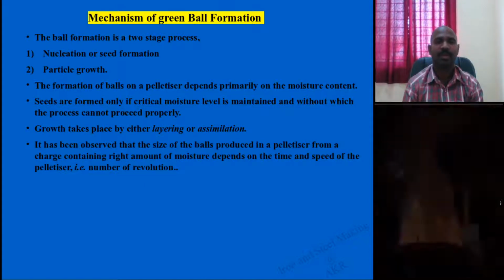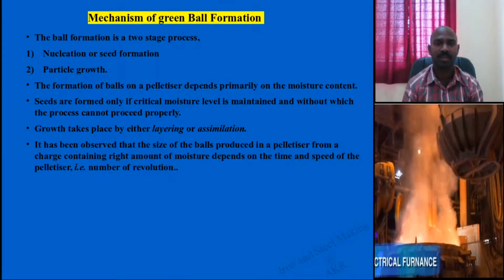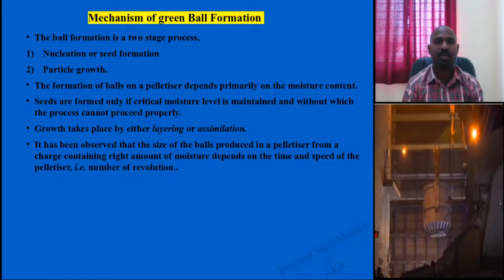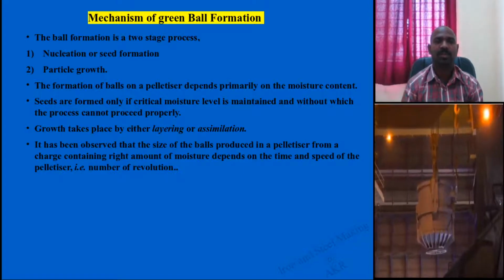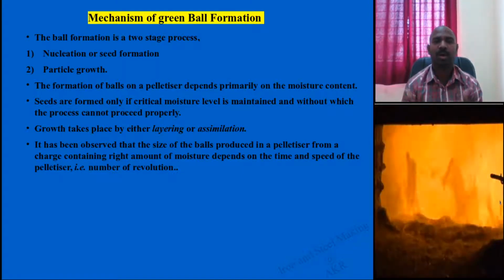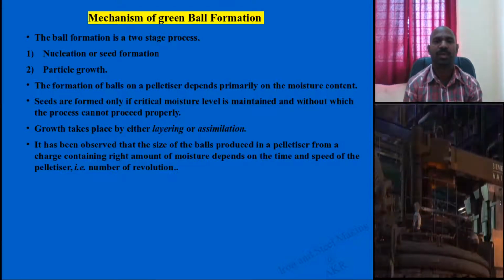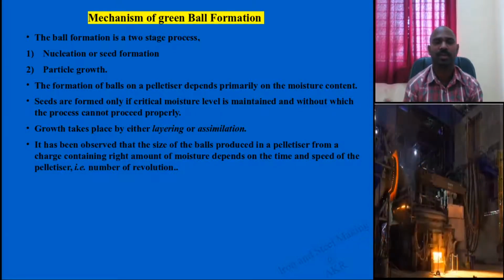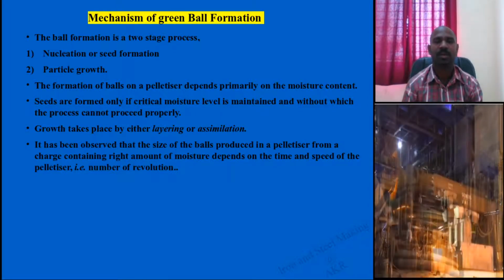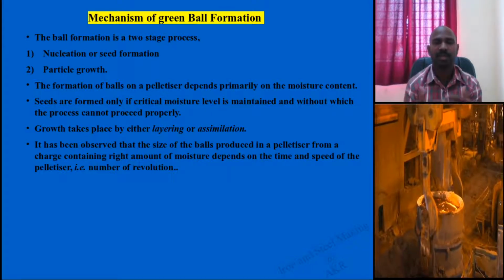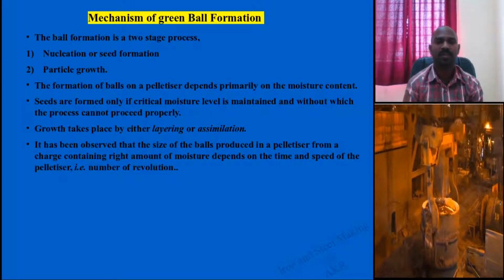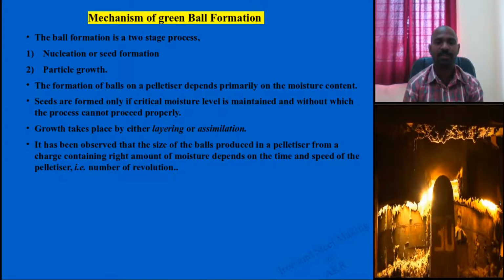The size of the iron ore pellet depends on, in the charge of fine iron ore, how much water has been added, how much time the disc type or drum type pelletizer is used, what the speed is, what the RPM value is, and what the number of revolutions is.